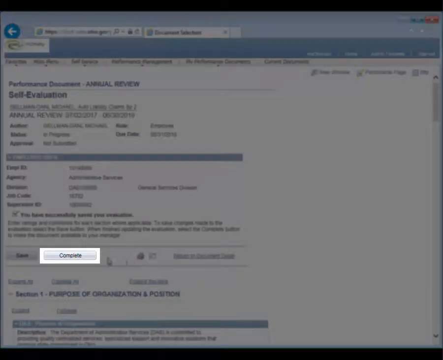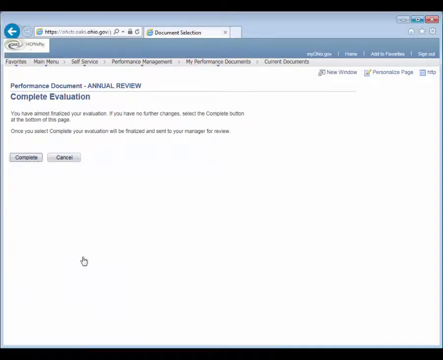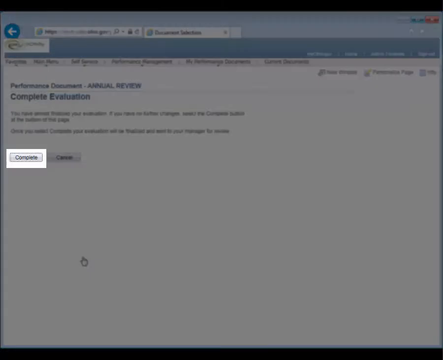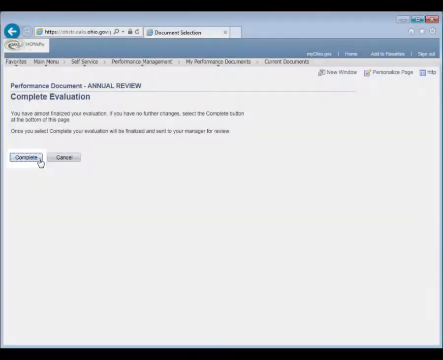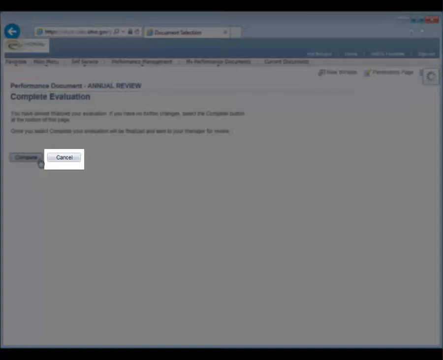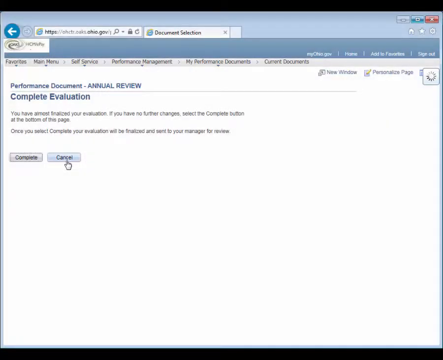Click the Complete button. A new screen will appear with a prompt to click a second Complete button because you will not be able to edit the document after you complete it. This second Complete screen is your chance to return to the document if you are not actually finished with it. If you wish to return to the document, click the Cancel button instead of the Complete button.